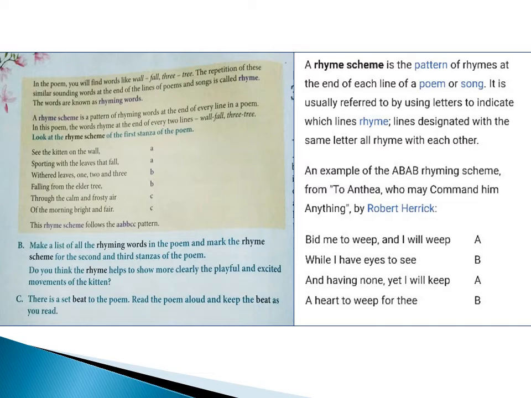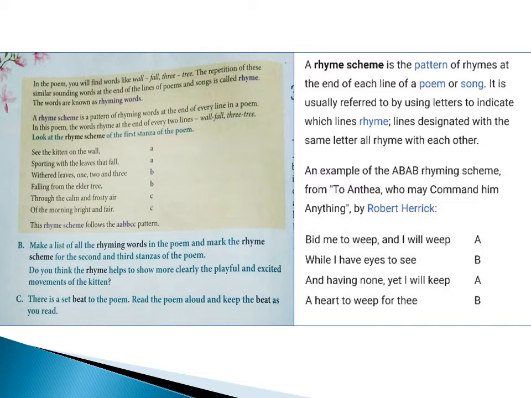Such a pattern is called a rhyme scheme. Wherever that rhyming word comes, it is given a letter, and wherever its other word is found, there the same letter is repeated, children. Now look at the right side, the other example given, children. A rhyme scheme is the pattern of rhymes at the end of each line of a poem or song. It is usually referred to by using letters which indicate the line of rhyme.